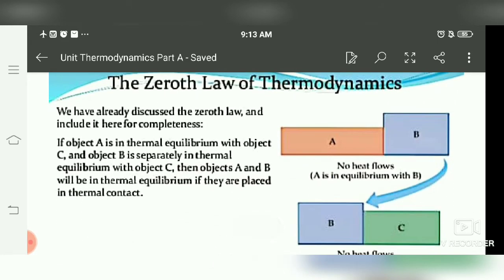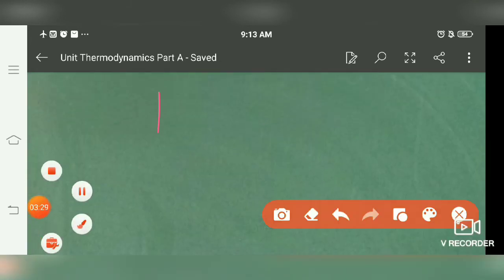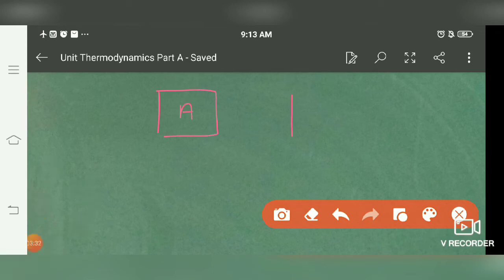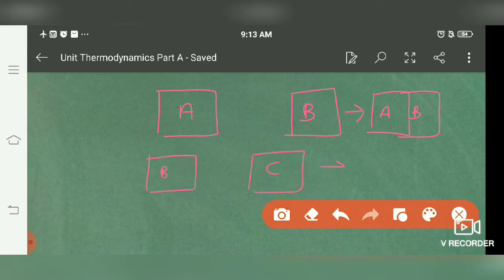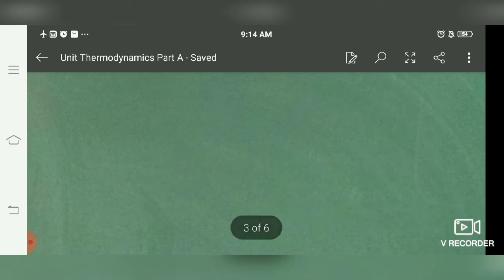Zeroth law of thermodynamics. It states that if a body or system A is in thermal equilibrium with system B, and body B is in thermal equilibrium with C, so here B is in thermal equilibrium with A and also with C. According to the zeroth law, if a body is in thermal equilibrium with one body and also with another body, then these two remaining bodies will also be in thermal equilibrium.